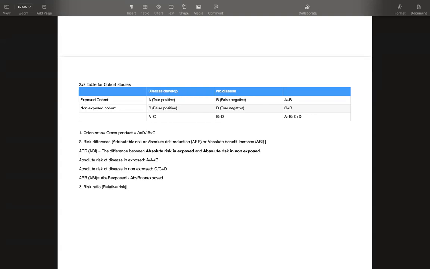Okay. What is relative risk? Relative risk is basically simple. It's very simple.